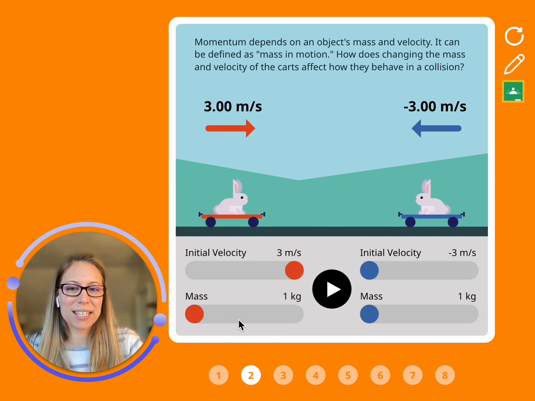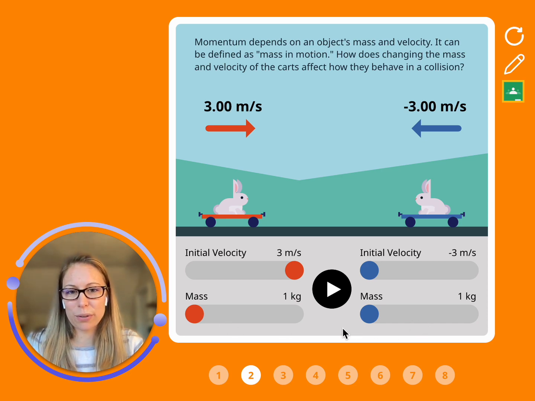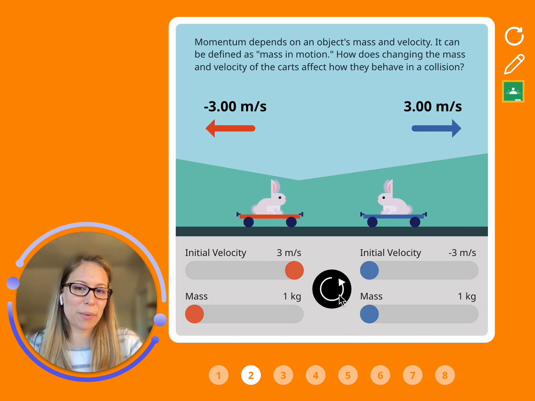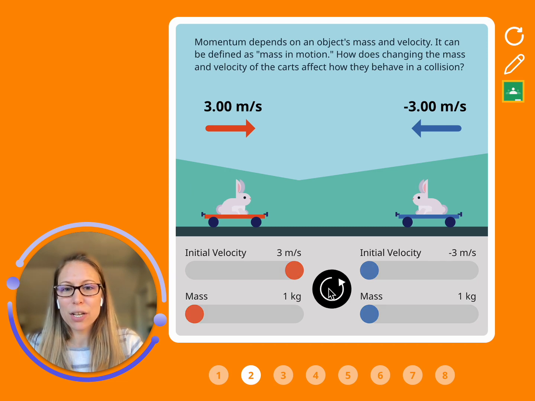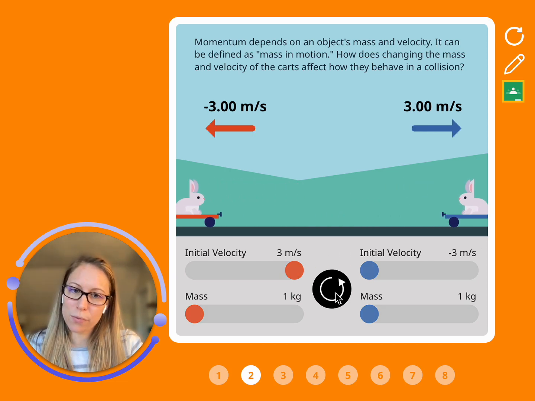Now, I think you also know what the other one is, and let's do a little experiment to find out. So let's say now we only have one bunny on each skateboard, so their mass is the same. So the only thing that the momentum is going to depend on is their speed. So if they come in with the same speed, they're going to go out with the same speed.